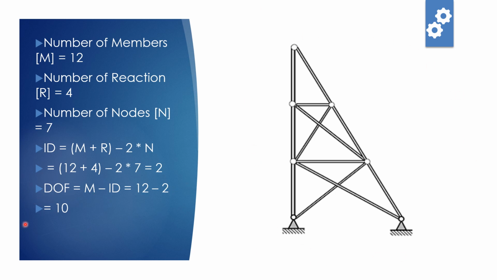I am repeating this part once again. The formula for degree of freedom is the number of members minus the static degree of indeterminacy. The number of members was 12. We calculated that the degree of indeterminacy is 2. So 12 minus 2 is equal to 10. So the degree of freedom for this particular frame is 10.